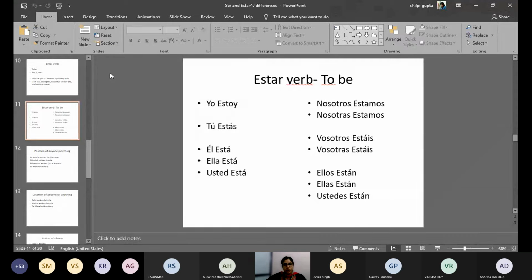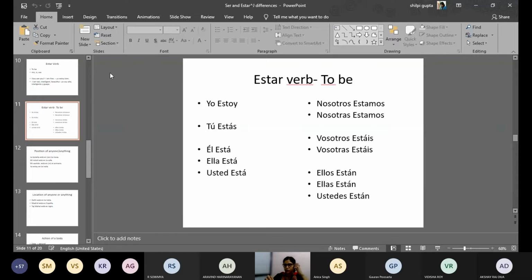But do not worry, only these three verbs are different. Otherwise, all other verbs will have the same rule, the same pattern they will follow. So you do not worry that it is going to be very difficult learning each and every verb. Okay, do not worry about that. Only three of them are like this. Otherwise, all other verbs will follow a pattern. ¿Vale? Entonces, this estar verb is one of them which does not follow any rule.